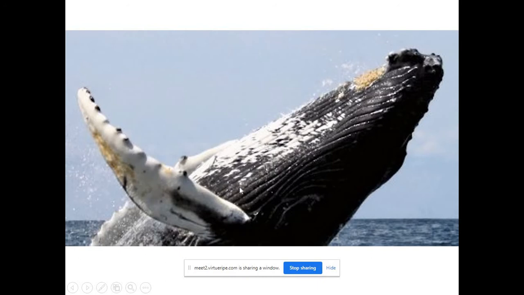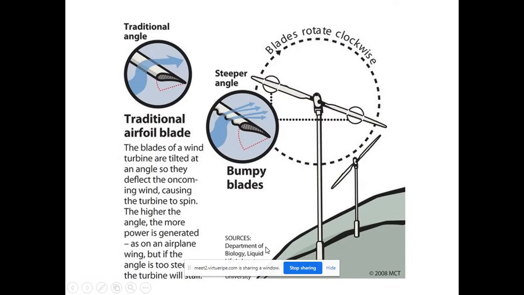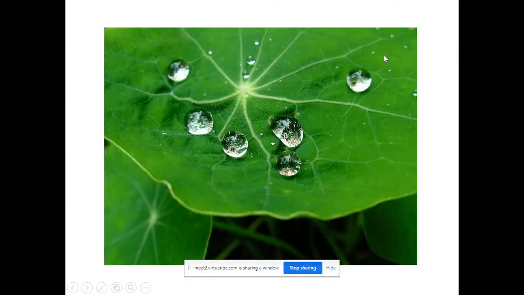Engineers got inspired by this and came up with a product called wind turbines. On the edges of the blades they make some modification, similar to the humpback. From that research they say it will reduce drag and also increase lift. Like that they came up with a new solution, all because of the humpback, right? You can see. Okay.